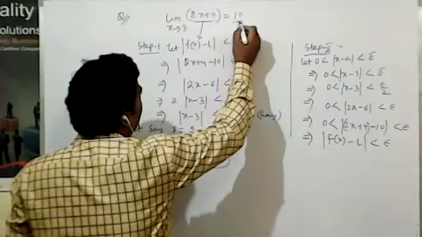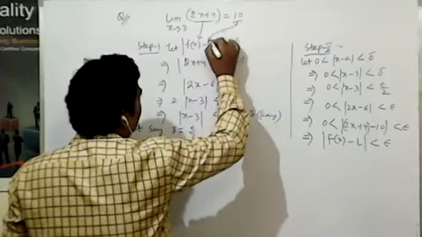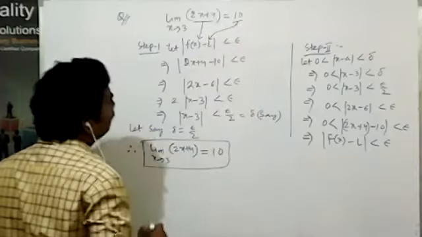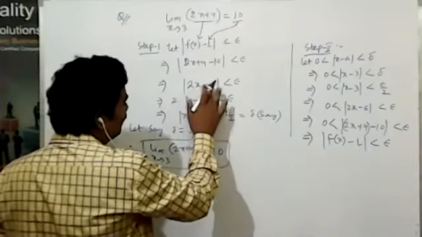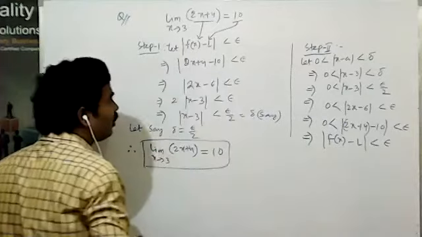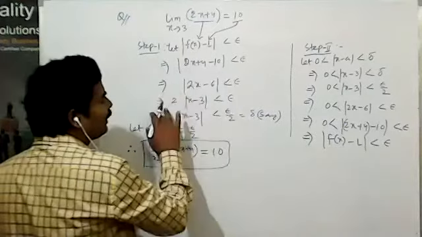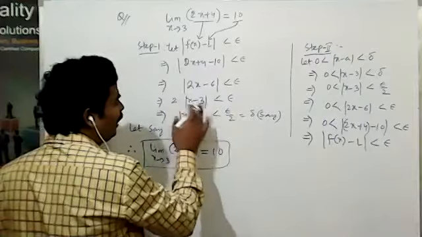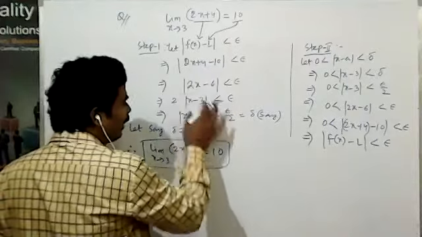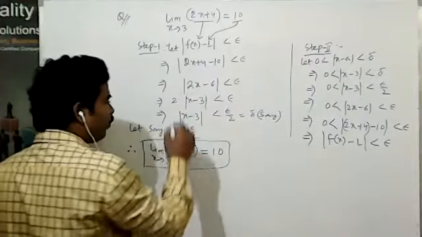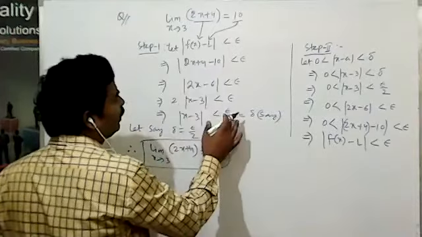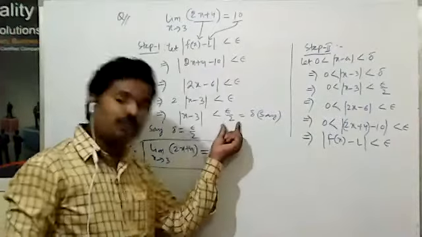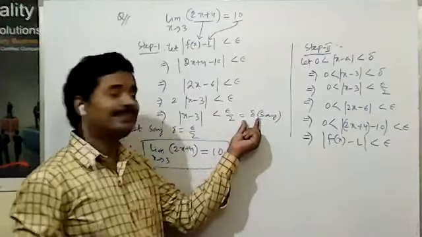This is L. So here the modulus of 2x minus 6 is less than epsilon. Now taking 2 common as a constant, outside: 2 times the magnitude of x minus 3 is less than epsilon. So the magnitude of x minus 3 is less than epsilon by 2. Let's say that is delta.